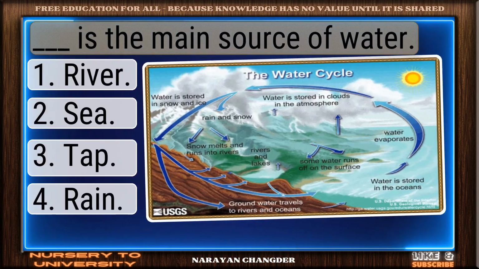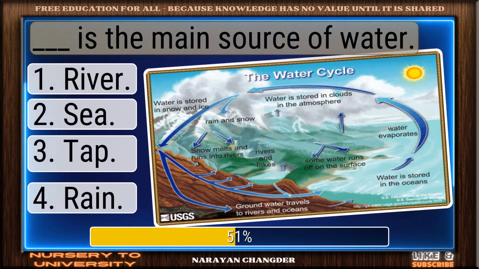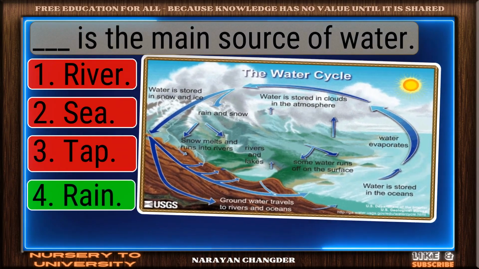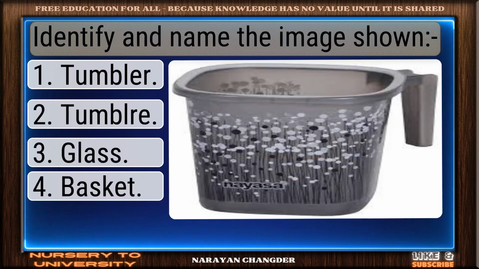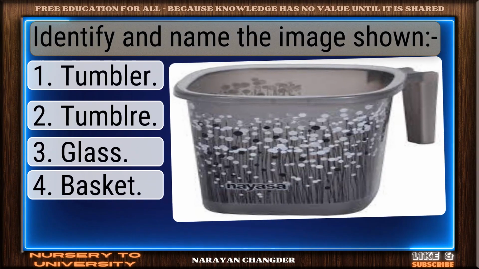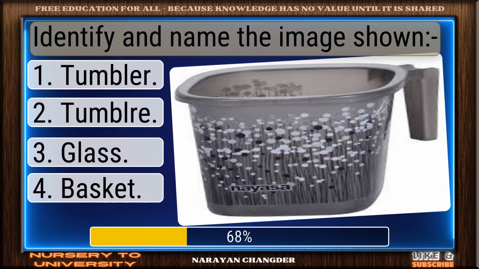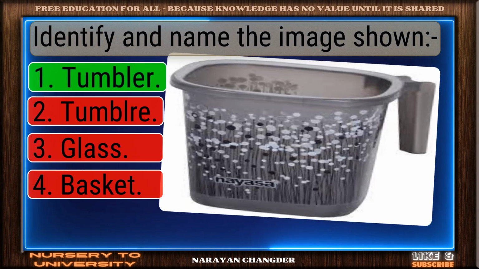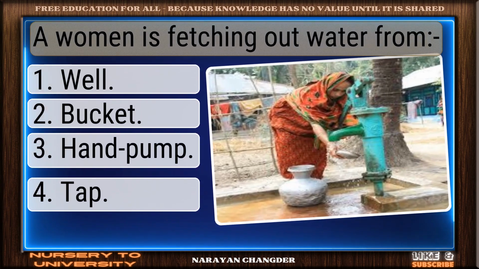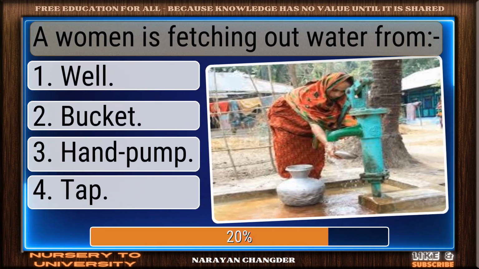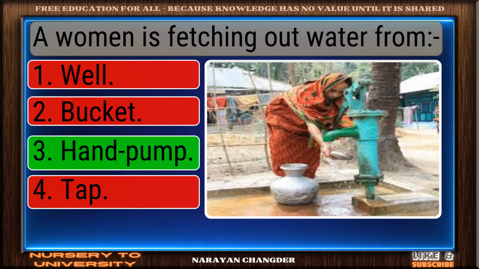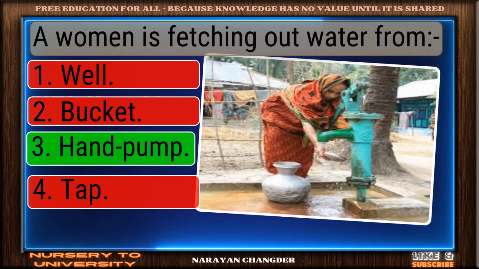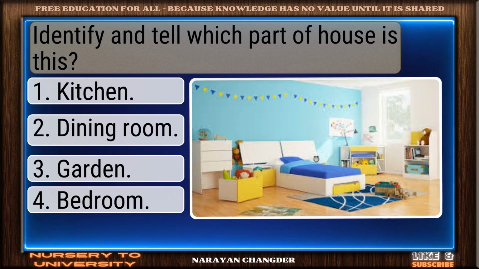Dash is the main source of water? Well reasoned. Rain is the correct choice. Identify and name the image shown. Excellent choice. Tumbler is the right answer. A woman is fetching out water from. Correct response. Hand pump is the most accurate answer.